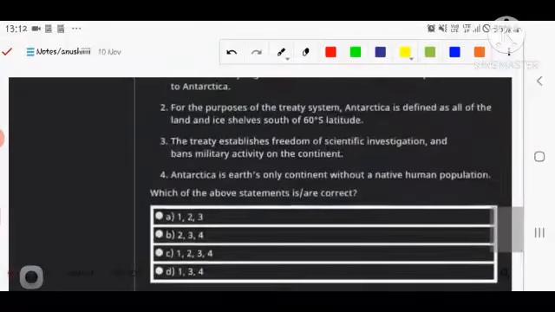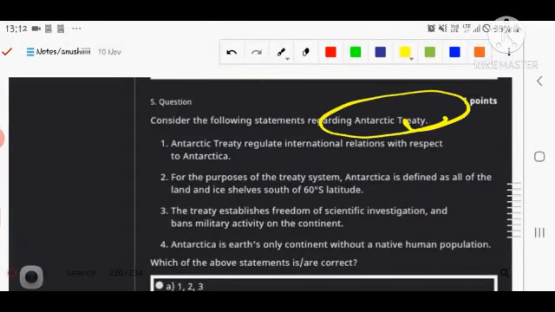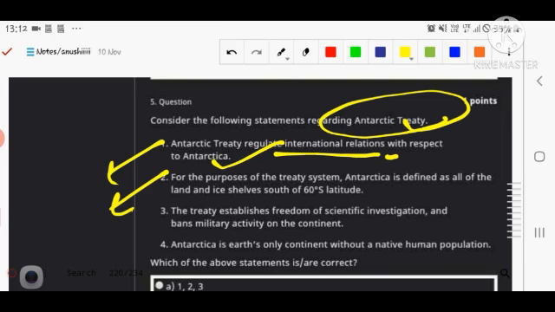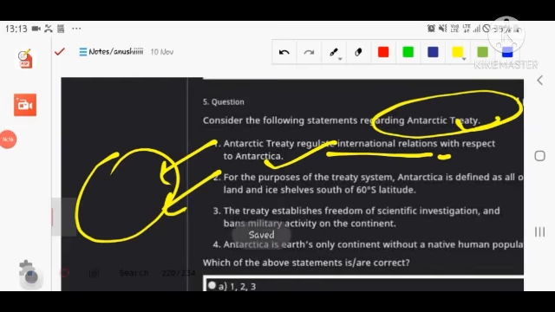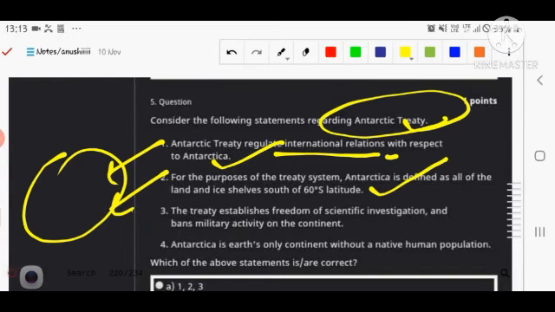The next question is about the treaty regarding Antarctica. The first statement: the Antarctic Treaty regulates international relations with respect to Antarctica, because there are no native people found there. Second, for the purpose of the treaty, Antarctica is defined as all the area beyond 60 degrees south.